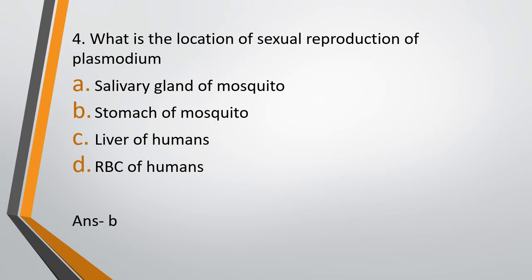Now, if you had paid attention to the previous question, I'd almost revealed the answer over there only. What happens in liver? Merozoites are formed and merozoites are released from the liver. What happens in RBCs? Trophozoites are formed and they are released in form of merozoites or gametophytes. Now, when the mosquito, that is the female Anopheles mosquito, bites the infected man, it intakes what? Gametophytes. These gametophytes in the stomach of the mosquito develop into male and female gamete and the fusion takes place. So where is the sexual reproduction occurring? It's in the stomach of the mosquito.